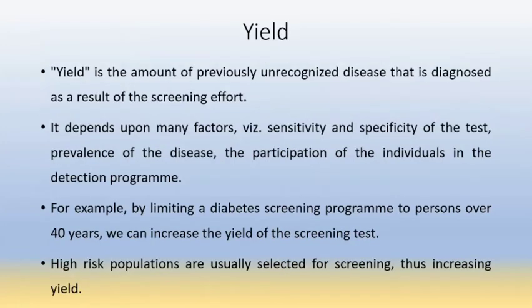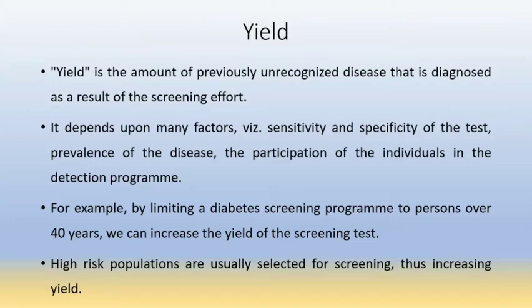Then yield. Yield is the amount of previously unrecognized disease that is diagnosed as a result of screening efforts, meaning newly diagnosed cases. It depends upon many factors, like the sensitivity and specificity of a test, the prevalence of the disease, and participation of individuals in the detection program.